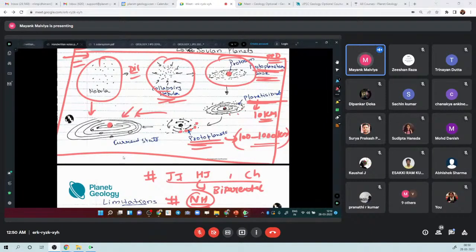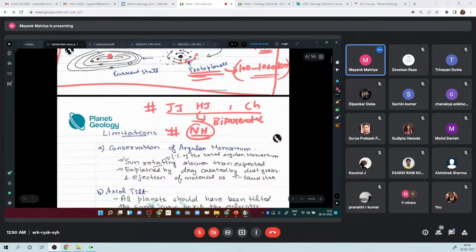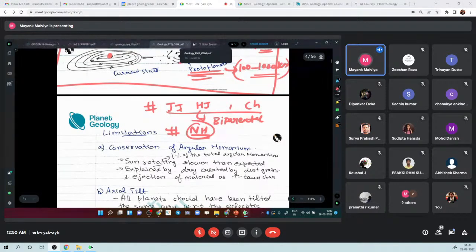So with just this diagram and a few words, you can score full marks on this question, right? So this is all about the origin of the solar system, right?